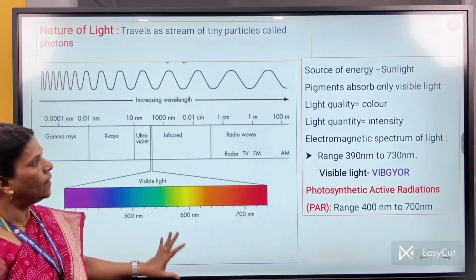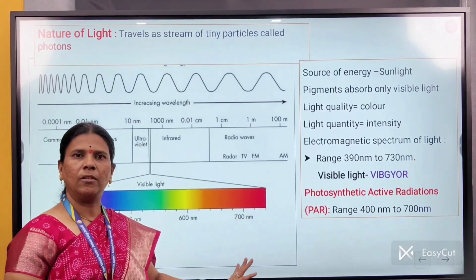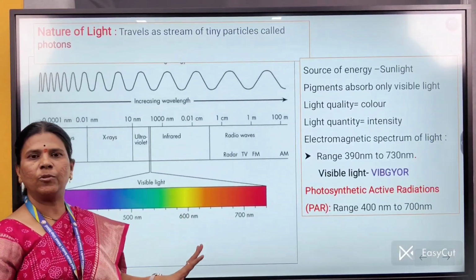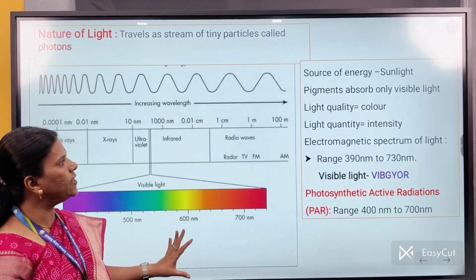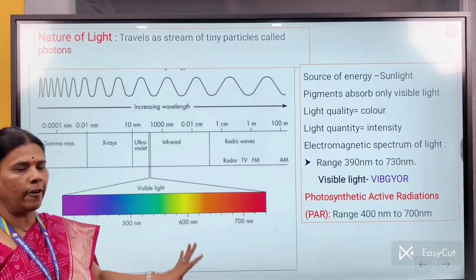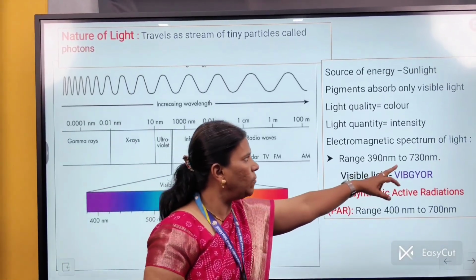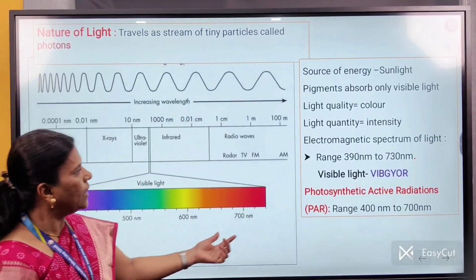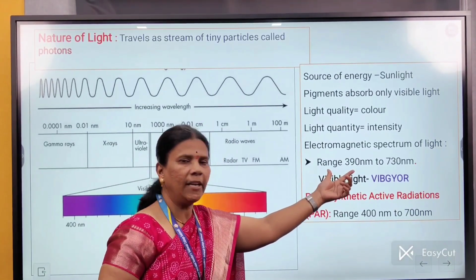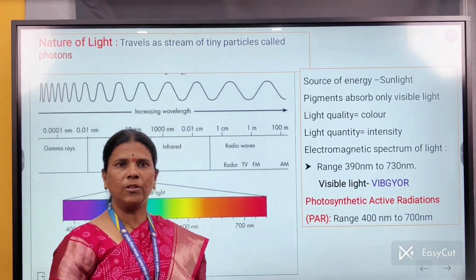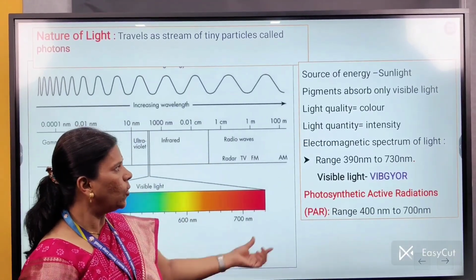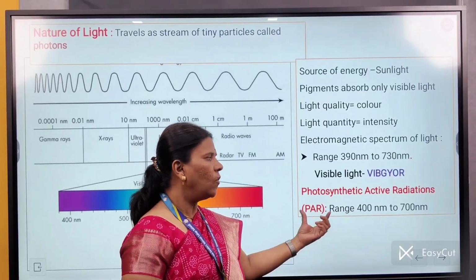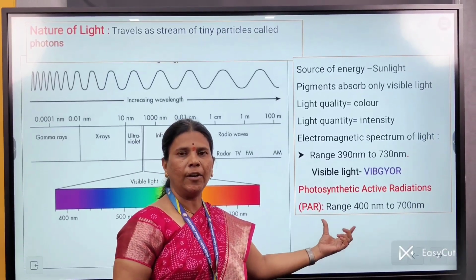Then in which range is the process of photosynthesis carried out? The process of photosynthesis is done in visible radiations, that is the wavelength between 390 nm to 730 or 760 nm. In this range of wavelength, the process of photosynthesis is carried out. This region is called PAR, that is the photosynthetically active region.